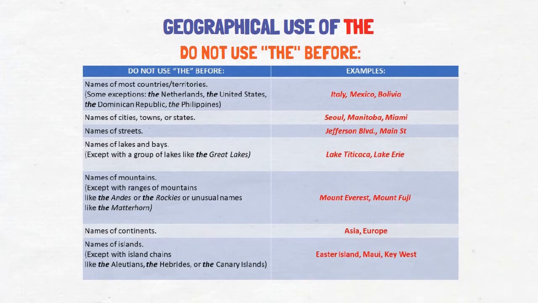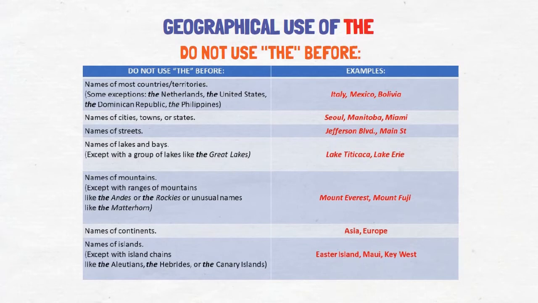Geographical use of the. Do not use the before names of most countries and territories: Italy, Mexico, Bolivia. However, the Netherlands, the Dominican Republic, the Philippines, the United States. Names of cities, towns, or states: Seoul, Manitoba, Miami. Names of streets: Jefferson Boulevard, Main Street. Names of lakes and bays: Lake Titicaca, Lake Erie, except with a group of lakes like the Great Lakes.